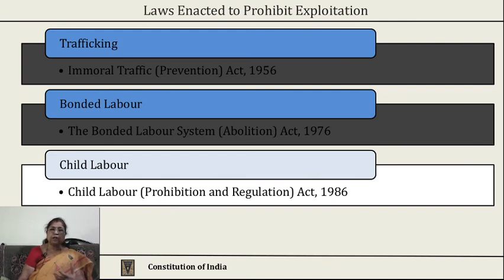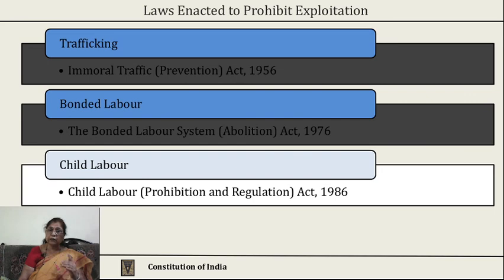But the question is to see whether actually the constitutional provisions are really enforced through these laws, or whether some more improvements could be done to see that they are implemented. Because when we see child labor, especially when children are sent to work, their parents send them to work. And if the state wants to enforce, sometimes the parents themselves say that we have a right to send our child to work. So it is necessary to see that the children are protected, and also the persons who are working without any facilities are also protected.